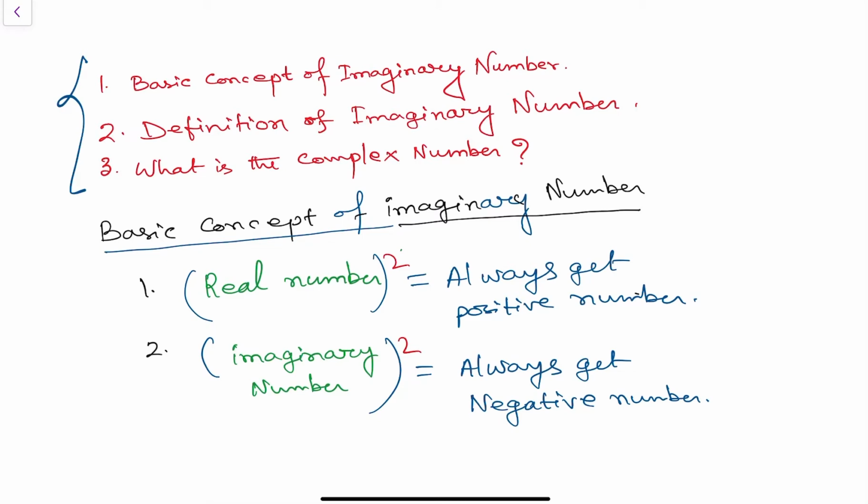Now first I will discuss the basic concept of imaginary number. Basically, the basic difference between the imaginary number and the real numbers. So when you do the square of any real number, you will always get a positive value. But when you do the square of the imaginary number, you will always get a negative value. So this is the basic difference between the real number and the imaginary number.